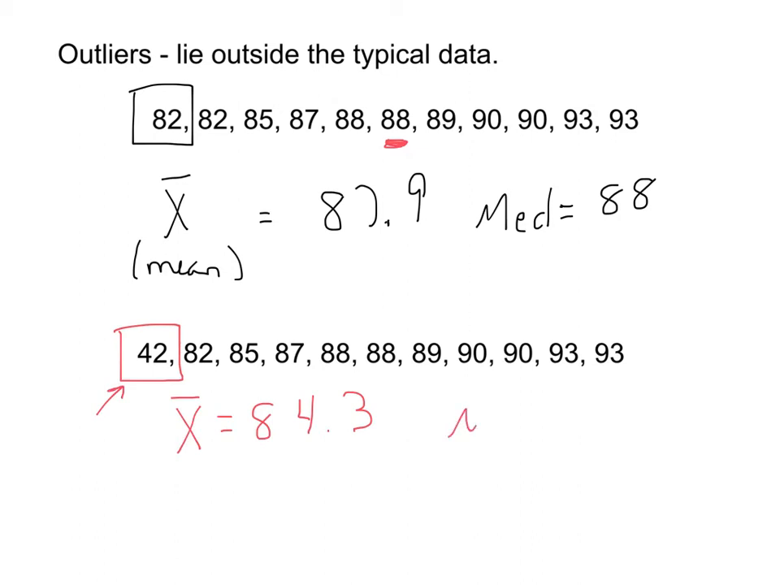However, my median is going to stay the same because the median is still the middle piece of data, and it will still be 88. As long as there's 5 pieces of data on each side, we're good. So you can see that the outliers in the data affect the average, but they're not going to have as big of an effect on the median, or that middle piece of data.